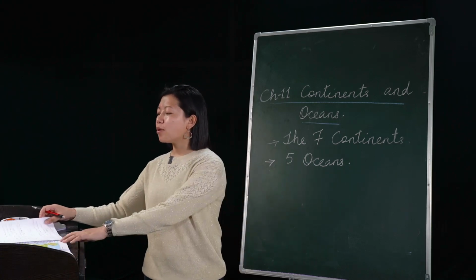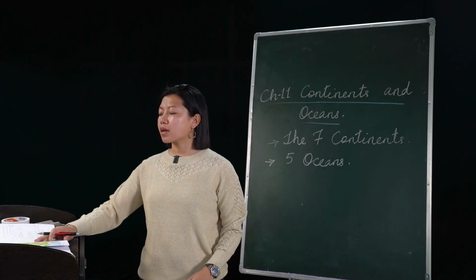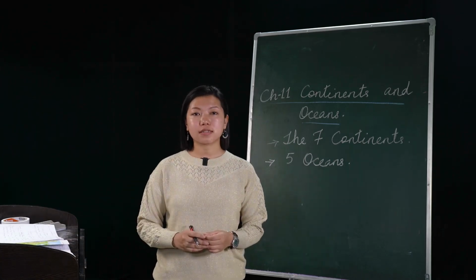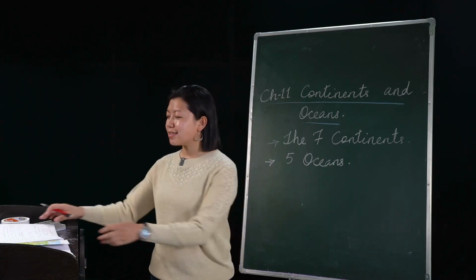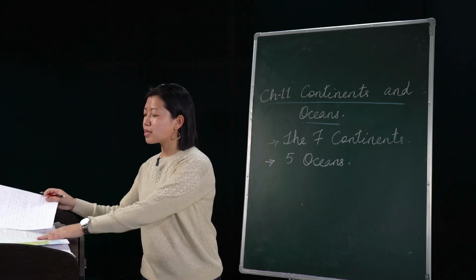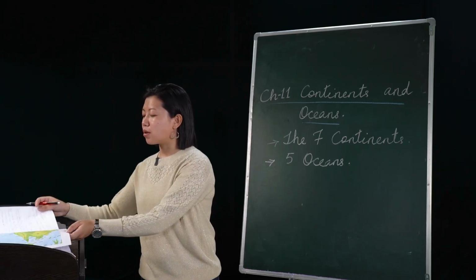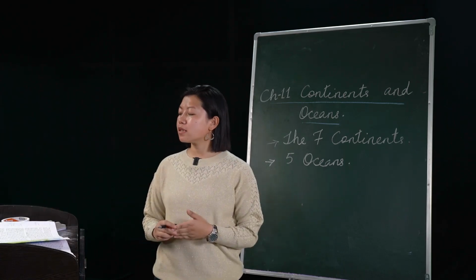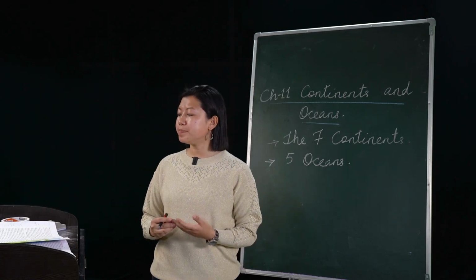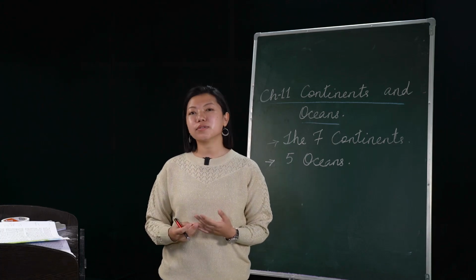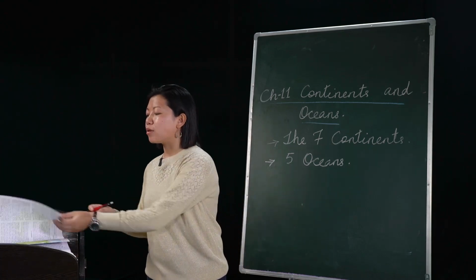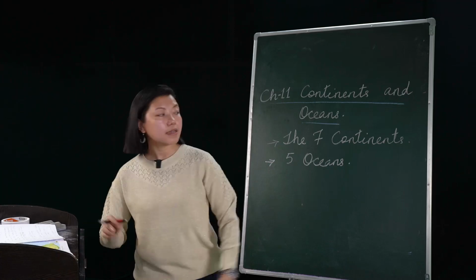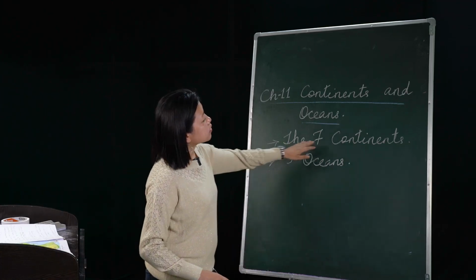Now here in Australia, the population is quite less compared to the other continents, and we also have physical features like the Eastern Highlands, the Central Highlands, and there are also mountains as well. Now that's all about the 7 continents.